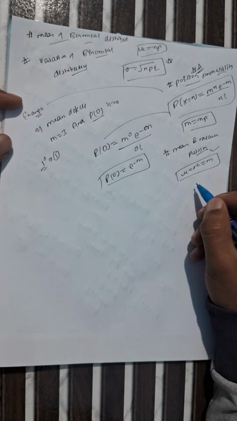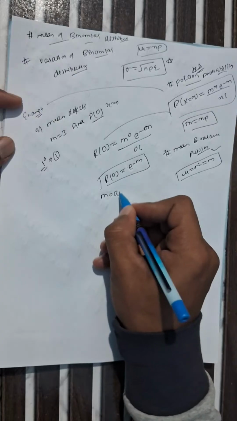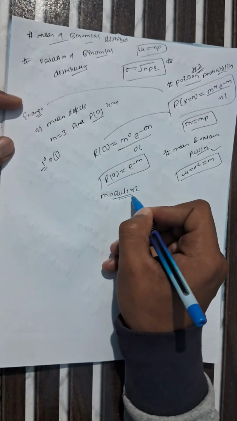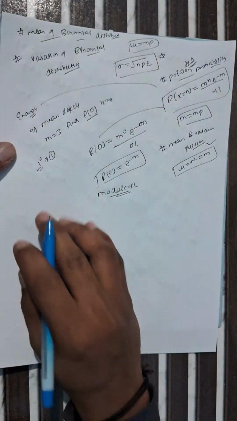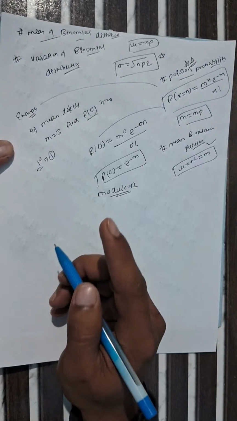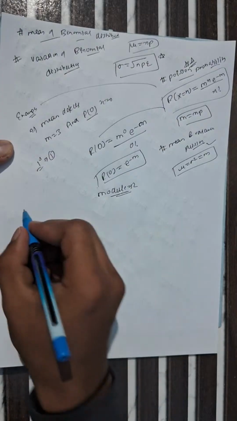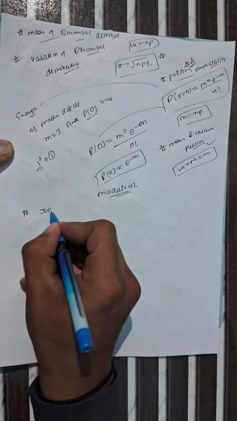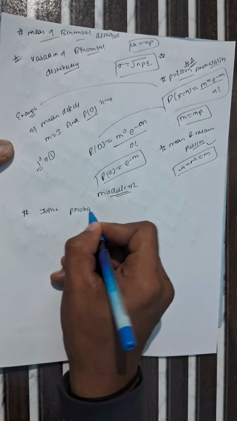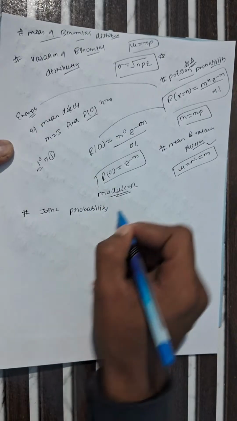So let's start our module 2. The first important concept from module 2 is joint probability distribution.